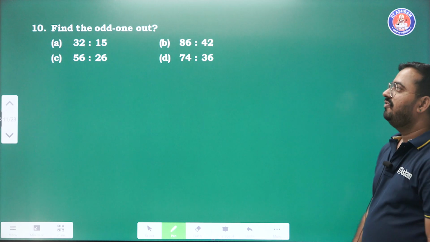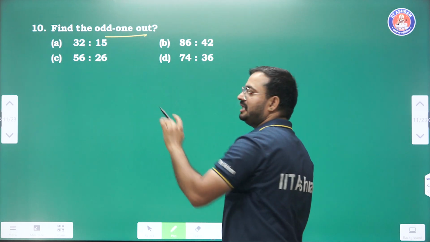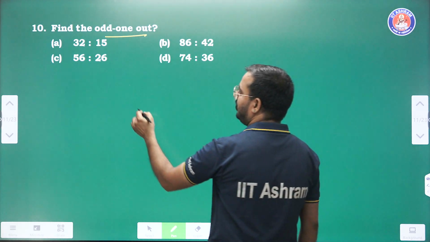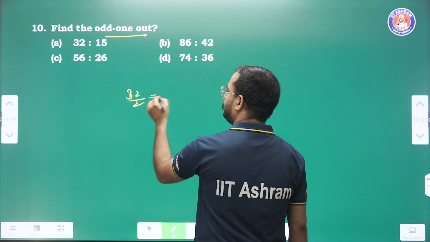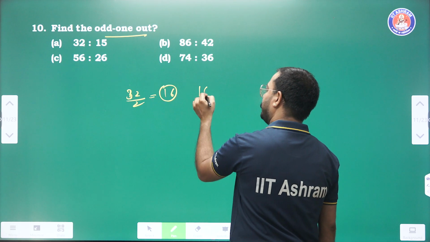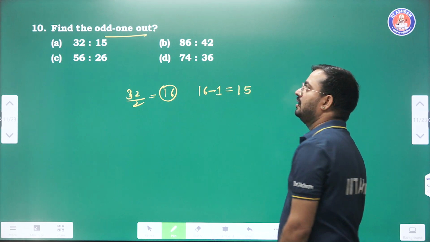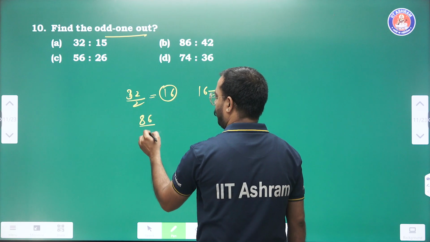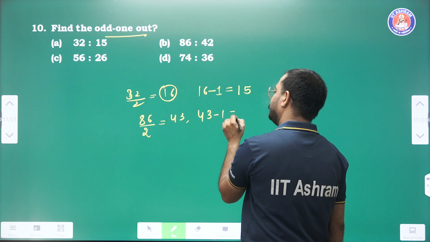Question number 10. Find the odd one out. Means 4 पेयर से इसमें से odd one out कौन सा, different कौन सा है. Like 15 multiply by 2, 32 divided by 2, 16. So 16 minus 1 is equal to 15. 86 divided by 2, 43. So 43 minus 1, so answer is 42.